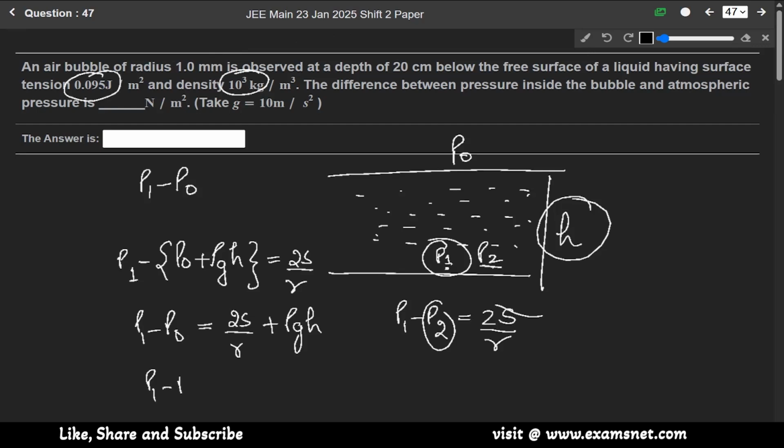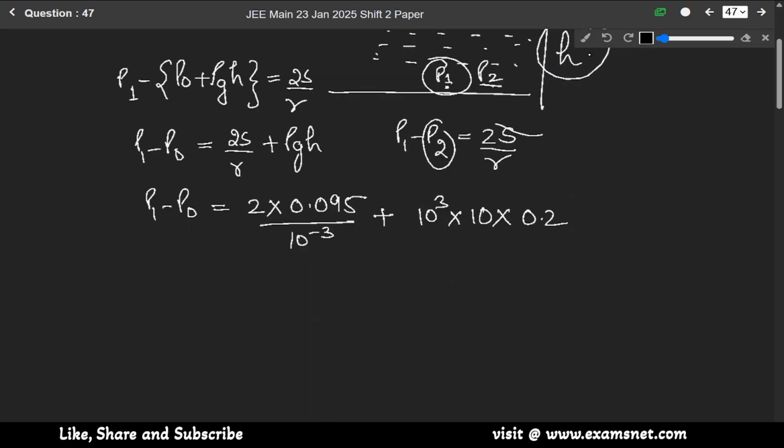So P1 minus P0 will be equals to 2 into 0.095 over R. R is given as 1 millimeter, so it will be 10 to the power minus 3. Plus density is given as 10 to the power 3 into g into height. Height is given as 20 centimeter, means 0.2. So when we solve it, we get